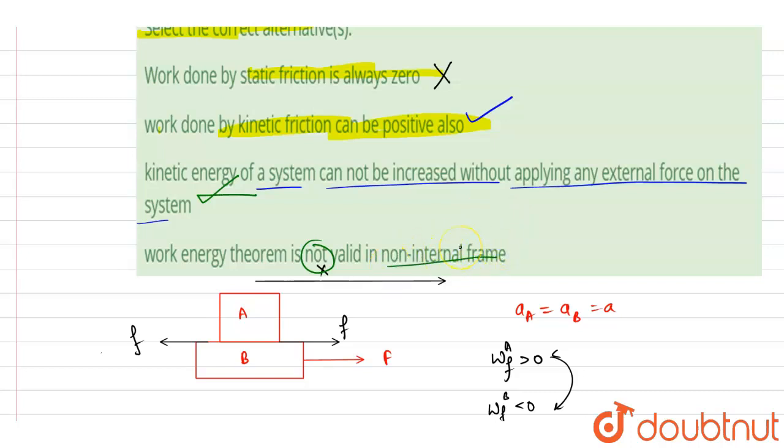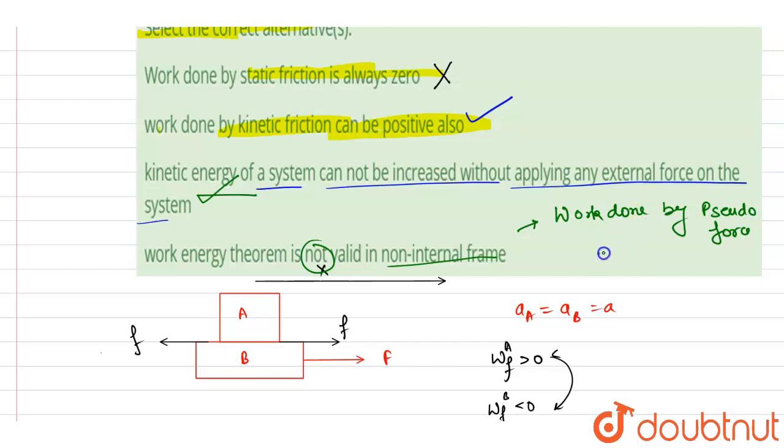If I talk about the work energy theorem's validity, we can make it valid in a non-inertial frame by writing down the work done by the pseudo force.